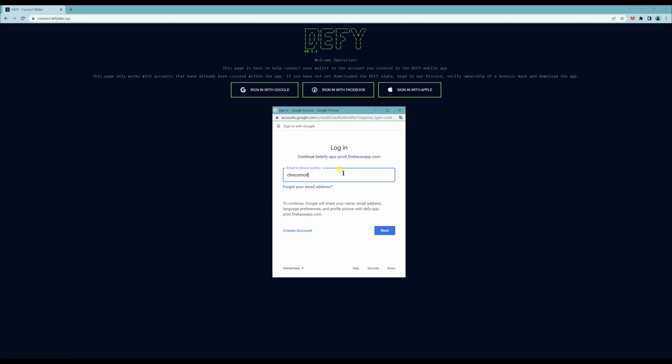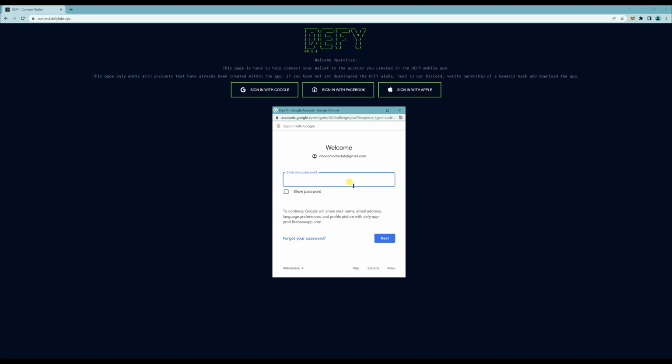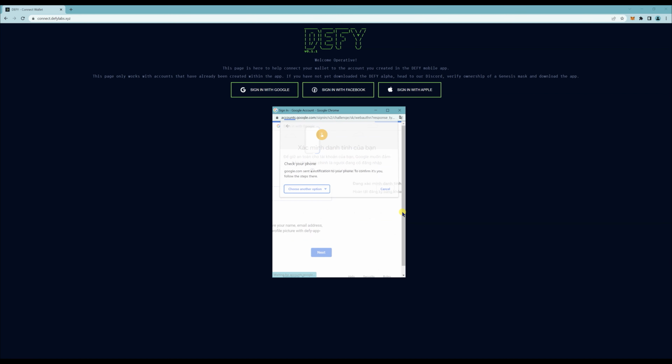So enter your email and then password here. And then if it asks you to verify your email, I guess it depends on your IP, then you just need to verify it. I'm going to verify it on my phone.